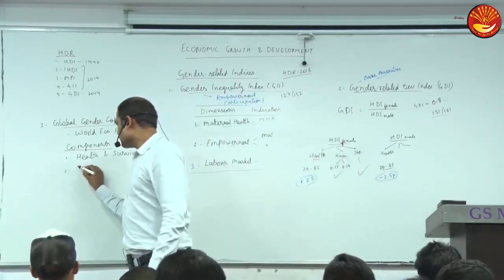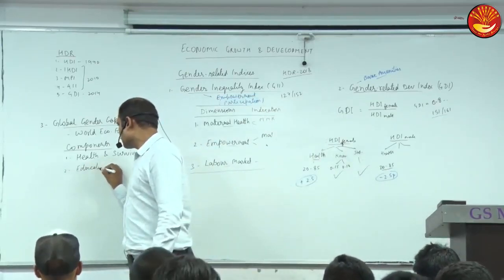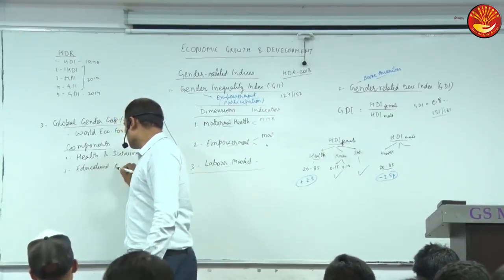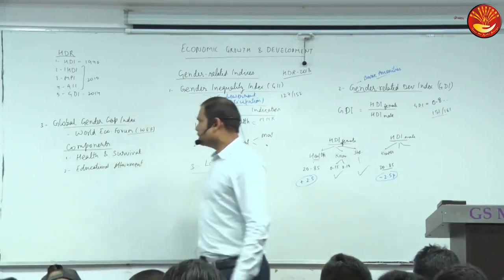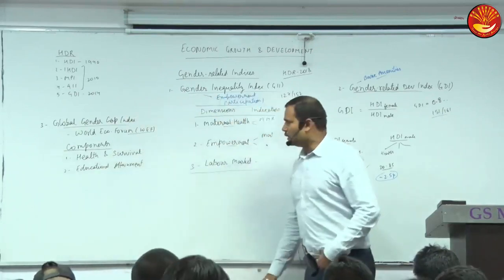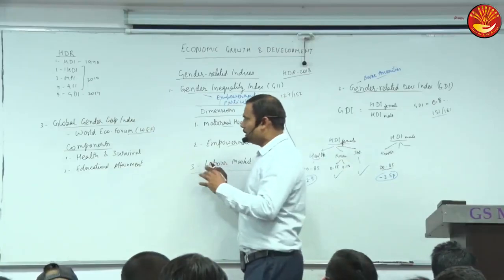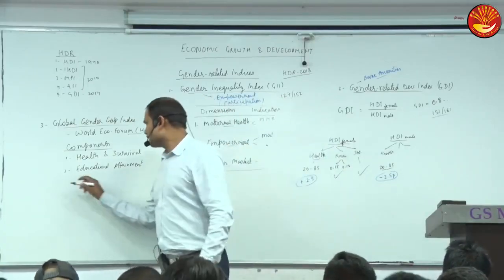Second is educational attainment. And obviously here, male and female, more gap, lesser rank.